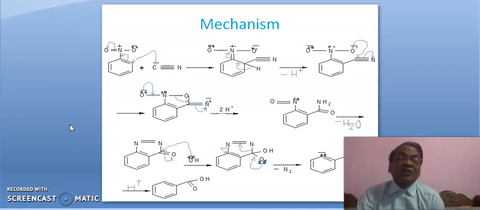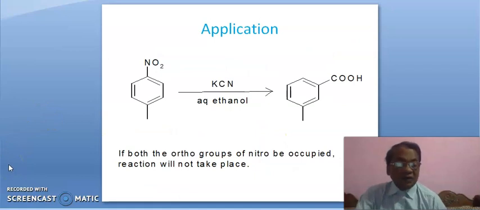And here we saw that nowhere is ammonia released, and hence we have said earlier that the cyanide group enters at the ortho position of the nitro group. It is very much clear that this cyanide ion is not normally hydrolyzed into a carboxyl group, and by other means it is converted into a carboxyl group. It is clear from the mechanism.